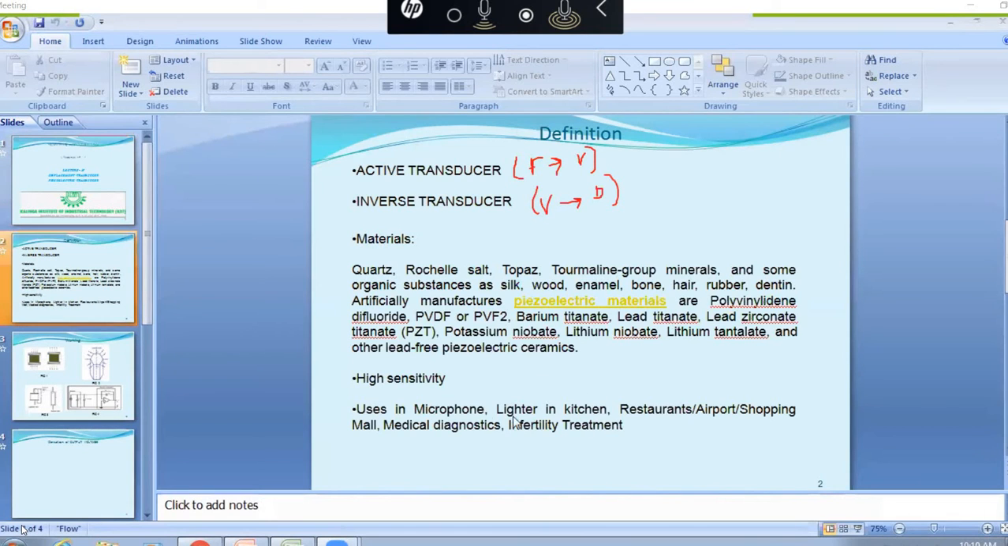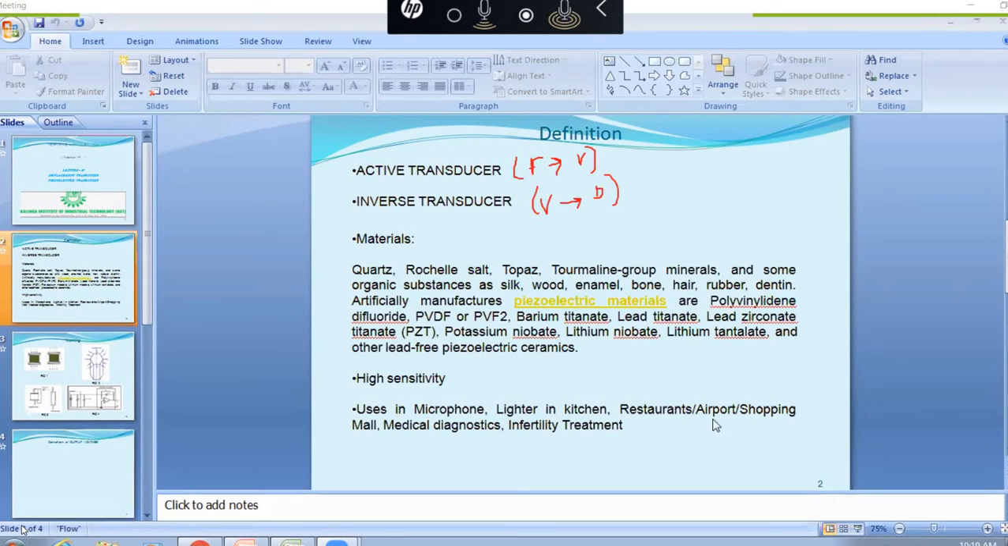A second daily life application is the lighter in the kitchen. Inside the lighter, a piezoelectric crystal is there. When we put some pressure, when we press the lighter, pressure is made on the piezoelectric crystal, so then what will happen? It creates some electrical signals inside, which cause the flash to fire off. That is the function of the lighter in the kitchen. So this is one daily life application.